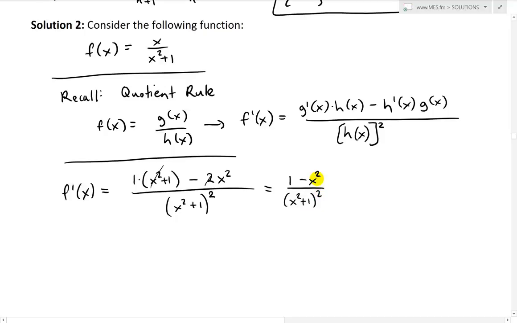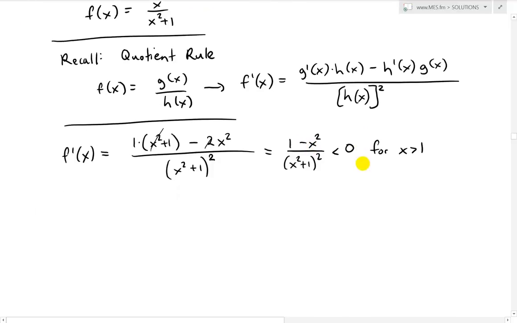Now what we notice here is that this denominator is positive. For the numerator, if x is equal to 1, we have 1 minus 1, which is 0. But if x is greater than 1, this whole thing is going to be less than 0. For example, if you have 2, you'll have 1 minus 2 squared, and 2 squared is 4, so 1 minus 4 is negative 3. Thus this is going to be negative. So in other words, if the derivative is negative, by the first derivative rule, I believe that's what it is.